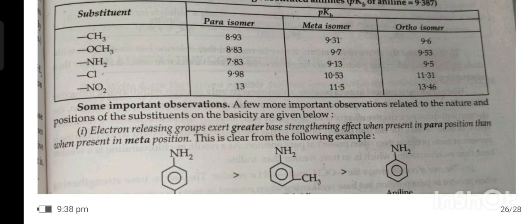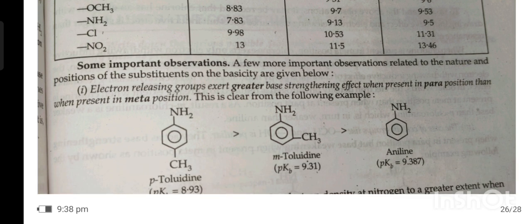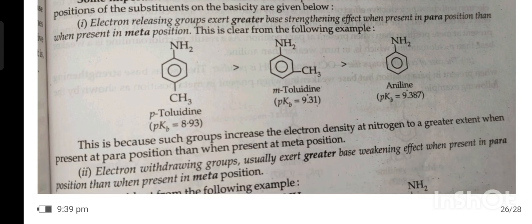A few important observations related to the nature and position of the substituent on the basicity are given below. First, electron releasing groups exert a greater base strengthening effect when present in the para position than when present in the meta position. This is clear from the following example. This is because such groups increase the electron density at nitrogen to a greater extent when present at the para position than when present at the meta position.